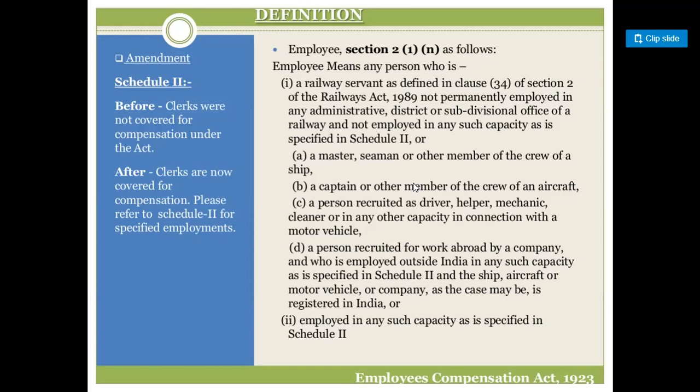Okay, first one is about railway servants. Second is a master, seaman, or other member of the crew of a ship. Third one is the captain or other member of the crew of an aircraft. Next is a person recruited as a driver, helper, mechanic, cleaner, or in any other capacity in connection with a motor vehicle.